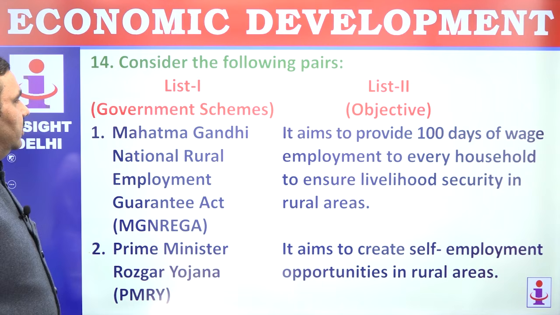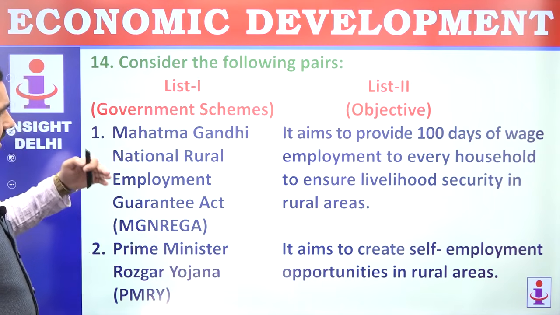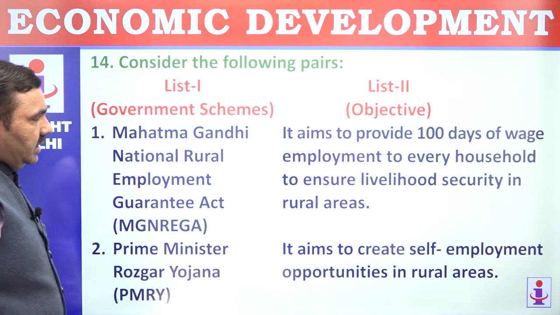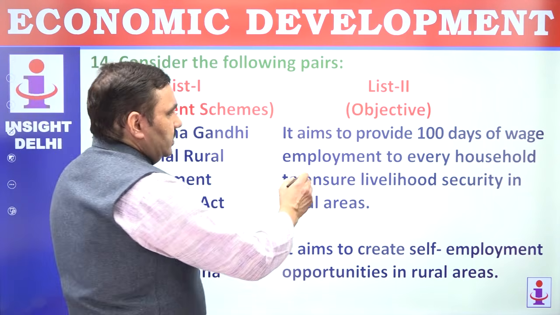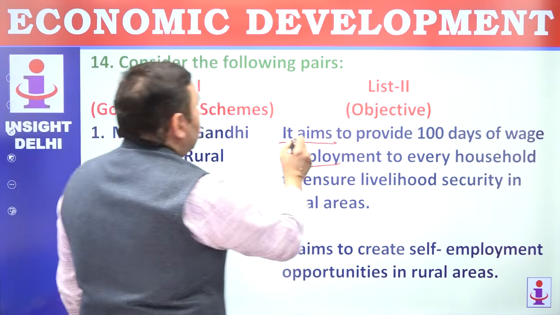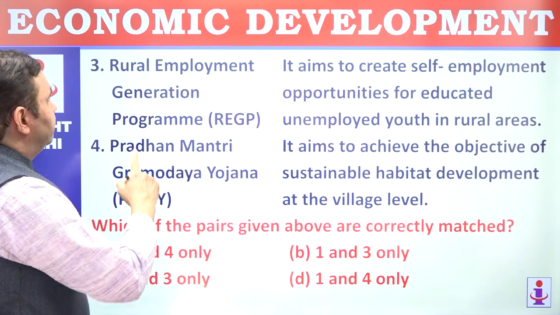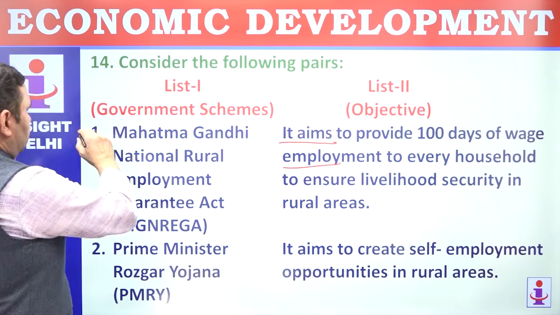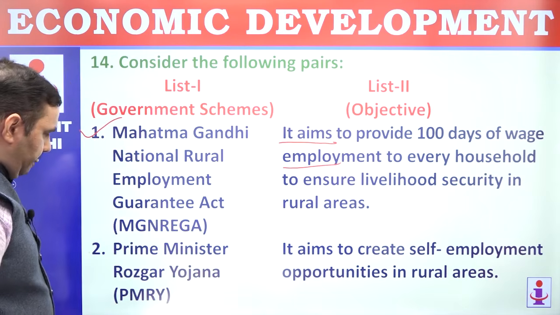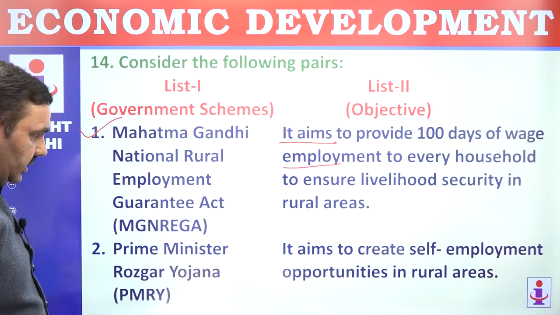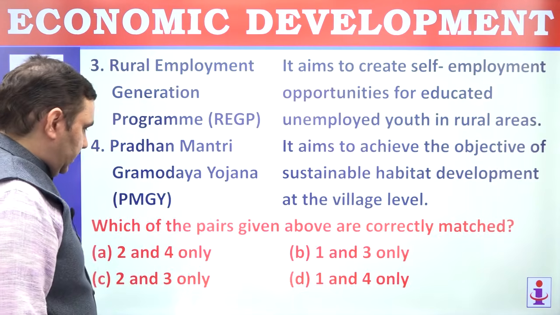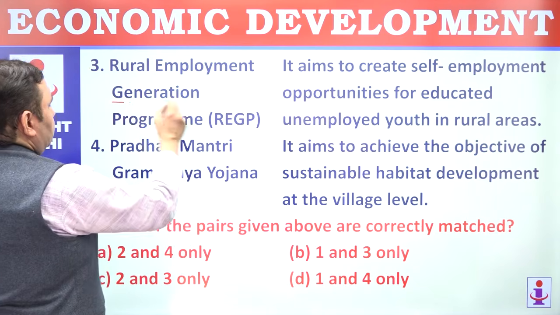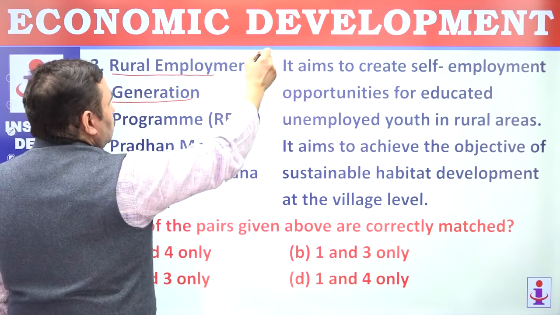Question 40. Consider the following pairs. Mahatma Gandhi National Rural Employment Guarantee Act. It aims to provide 100 days of wage employment. That is perfectly correct. Which of the following are matched correctly? So you have to match them. So first is matched. Second, Prime Minister Rozgar Yojana. It aims to create self-employment in rural areas. That's not Prime Minister; that is Rural Employment Generation. So 3 will carry to 2.